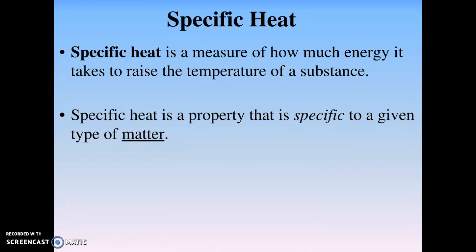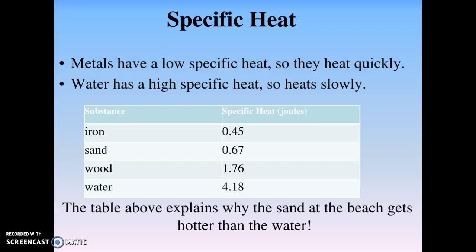All right, specific heat is another thermal energy concept. Specific heat is a measure of how much energy it takes to raise the temperature of a substance. Specific heat is a property that is specific to a given type of matter. So this is how much energy it's actually going to take to change temperature.